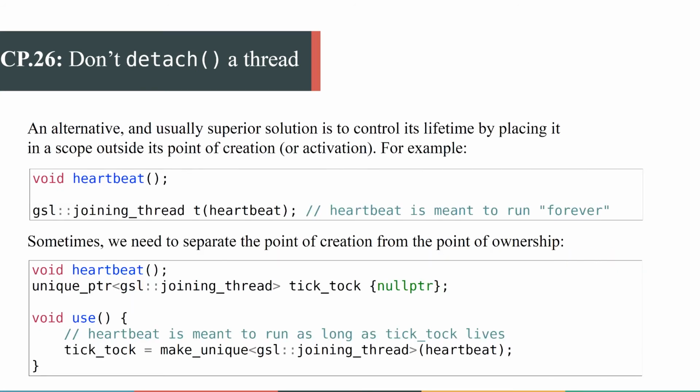So there are two kinds of solutions. The first one is to create your joining thread outside of the scope of creation. Let's say you may start it in the main function and join at the end. In any case, you want to run it in the background. And the second one, if you want to separate the point of creation from the point of ownership, you might create it like a usual joining thread in a unique pointer, run it, and pass the unique pointer to someone who wants to hold it. In this way, the function heartbeat is going to run until TikTok is alive.